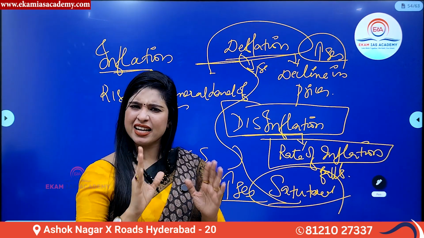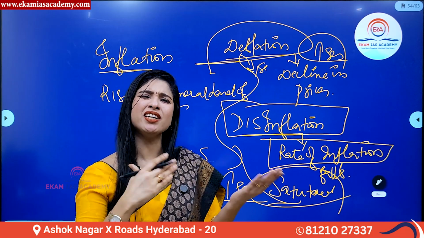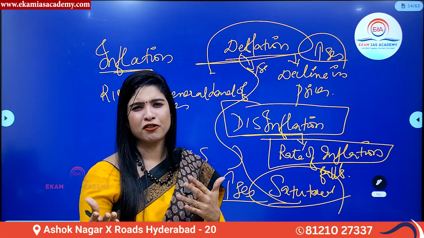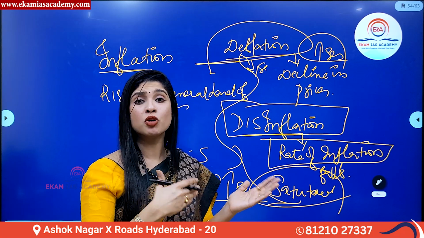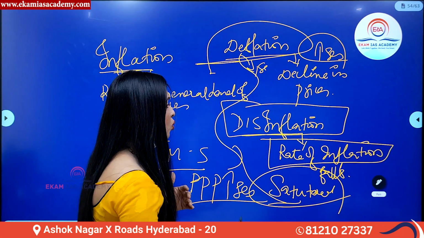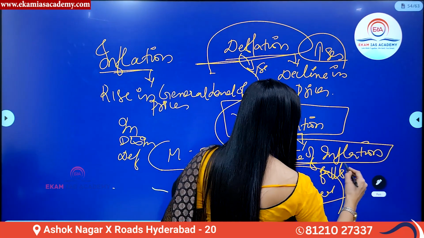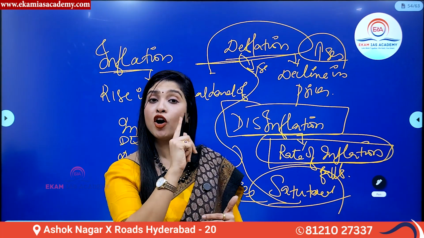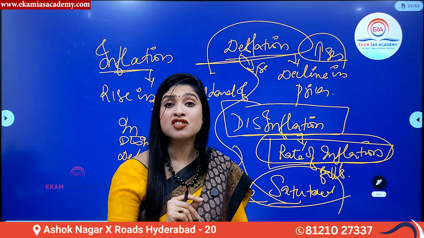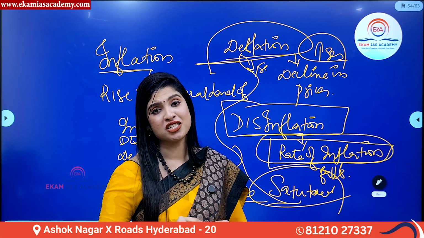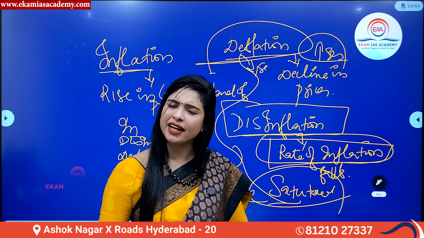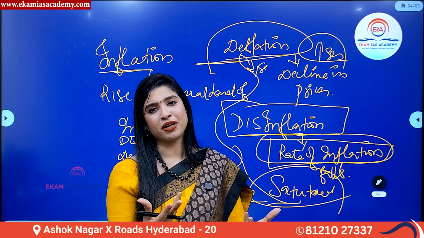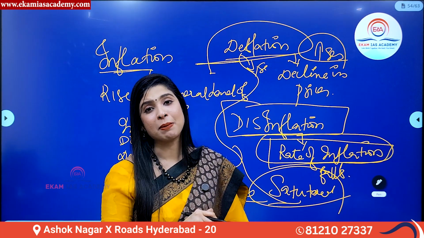Don't get confused. In simple terms, you are comparing different levels or rates of inflation over a period of time. It could be a monthly comparison, it could be a yearly comparison. Now, when that rate of inflation decreases or falls over a period of time, that is called disinflation in simple terms. Now you will think that deflation is also a fall in price, disinflation is also a fall in price. But listen, it is not the same.